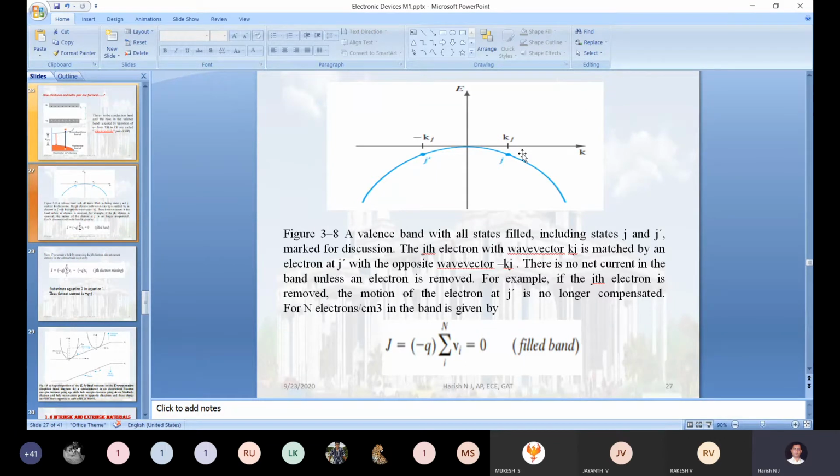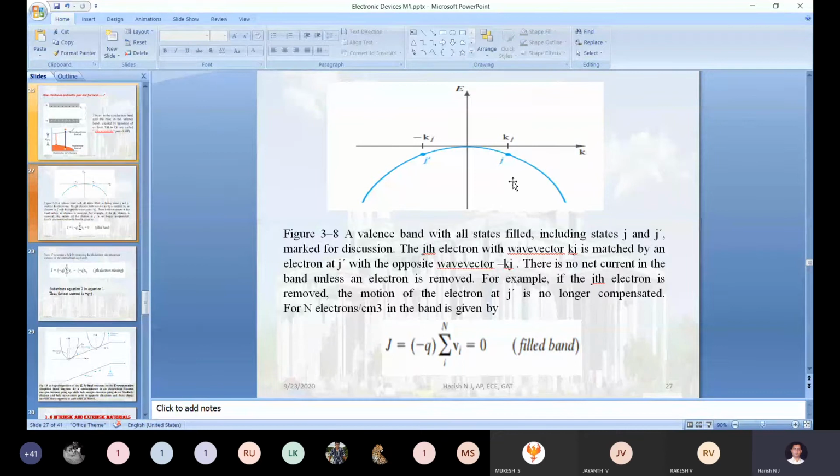But as per your Pauli exclusion principle, the two electrons will be moving in opposite directions. Based on that principle, I have put in these notations here. The velocity of the jth electron we treat as Vj, and the velocity of the j dash electron we treat as minus Vj. That means these two electrons move in opposite directions: one moves in the positive direction and the other in the negative direction.